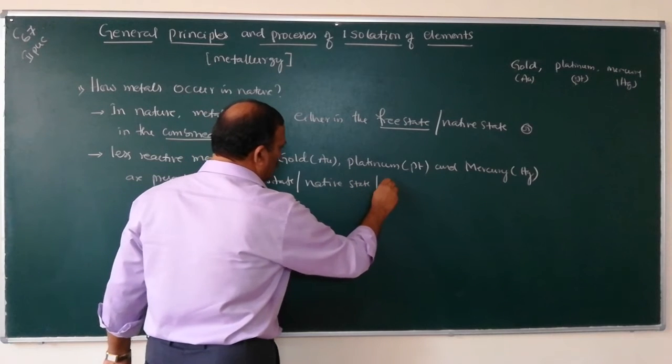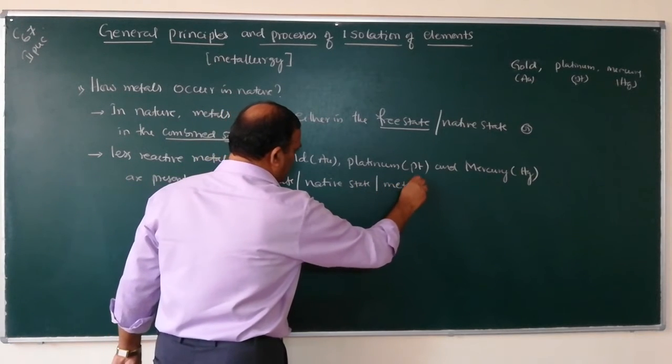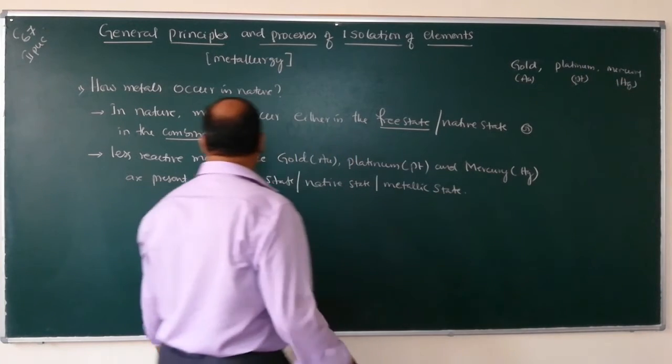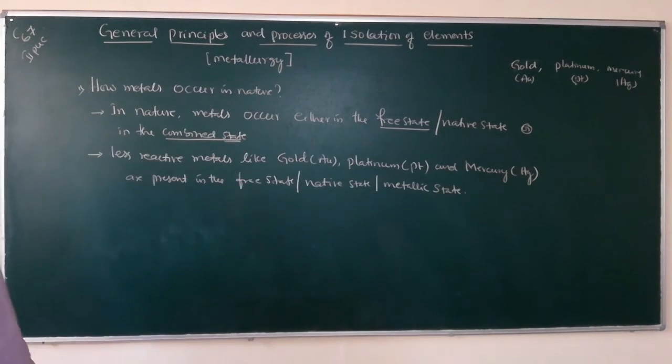It is also called the metallic state. So this is the second point.